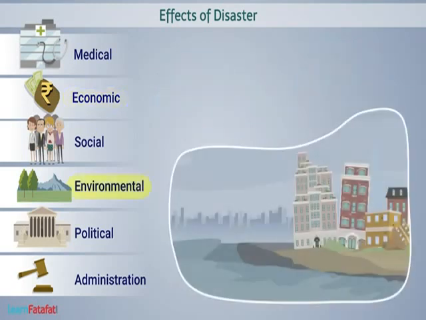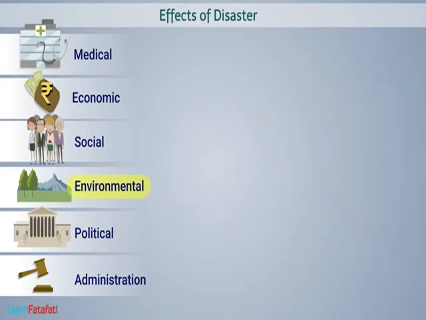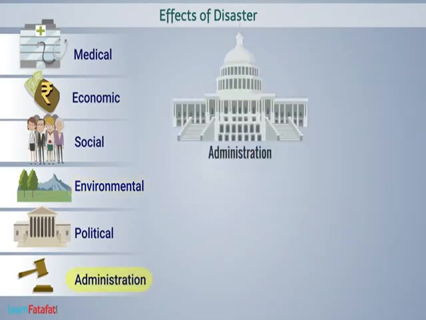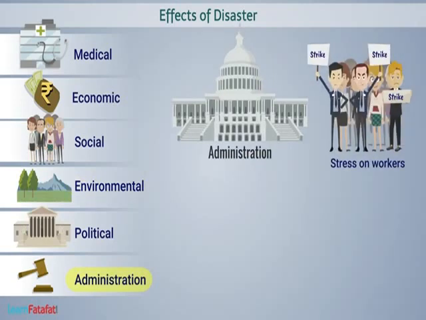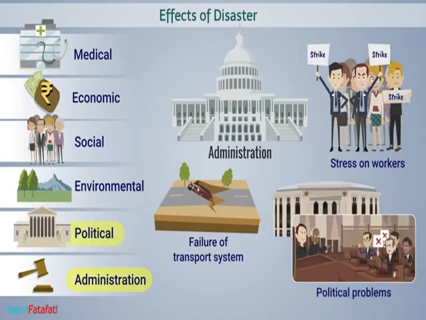Disasters also lead to pollution of land, air, and water resources, causing various environmental problems. There are problems in functioning of administration because of stress on workers, failure of transport system, and other facilities. The damage to governmental system leads to political problems as well. These are all effects of disaster.